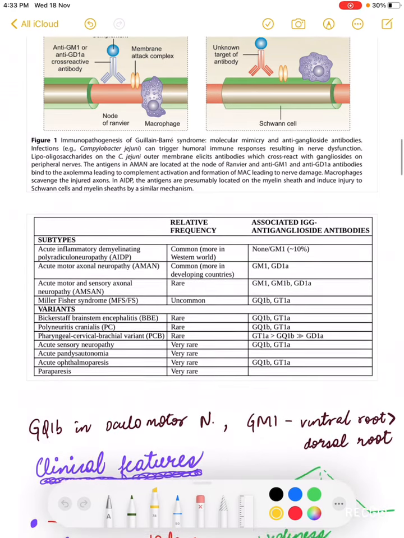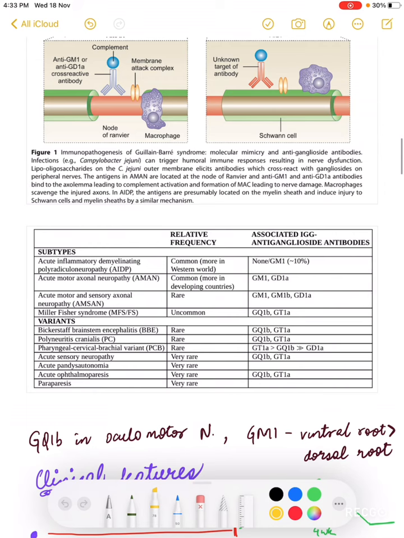Now an easy way to remember these antibodies is that the GQ1B antibody, which is produced in Miller-Fisher syndrome, is actually found in the oculomotor nerve. Now when these antibodies are produced, they will attack the oculomotor nerve, hence the external ophthalmoplegia that is seen in Miller-Fisher syndrome. So we can relate the antibody with the clinical picture.